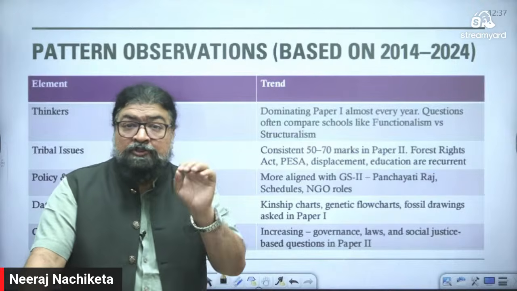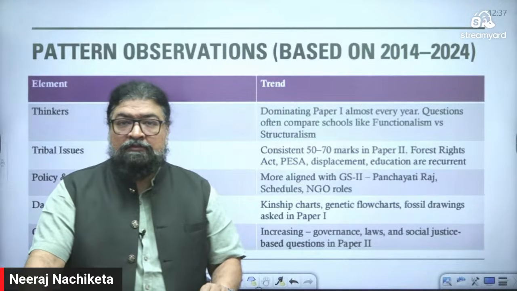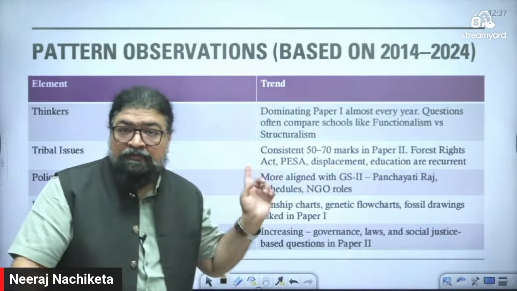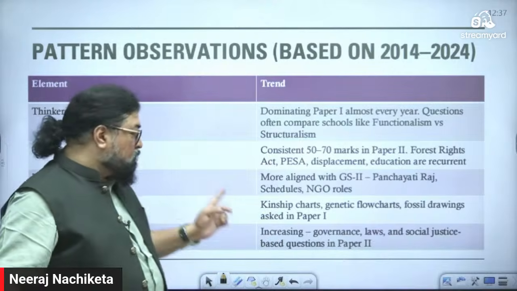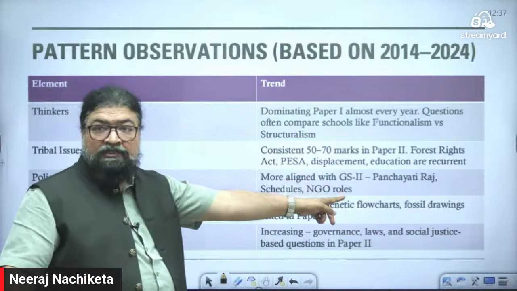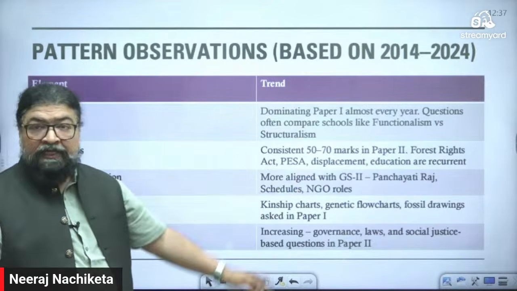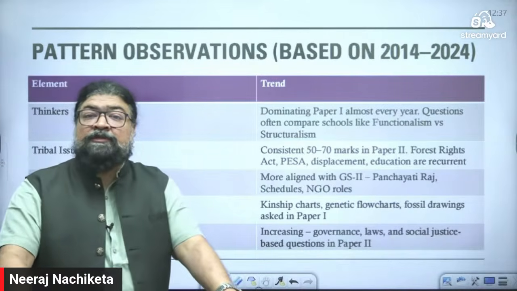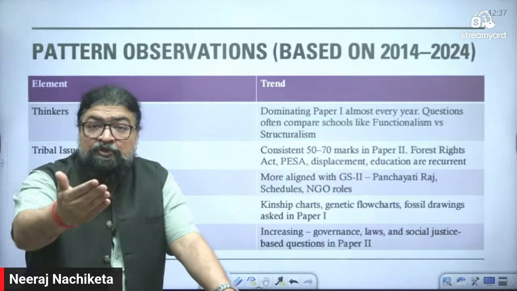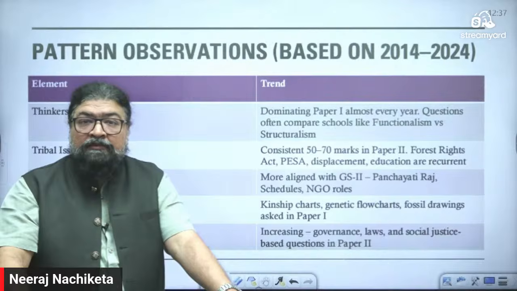So even the constitution, what you read in Indian polity classes, comes into anthropology. So here it is more aligned with GS2: Panchayati Raj, schedules, NGOs, non-government organizations, civil society, and nowadays you read in newspaper current affairs, है ना.